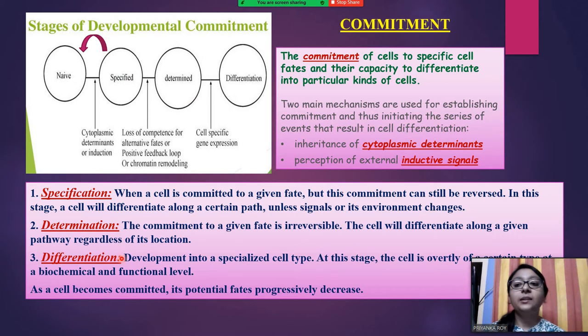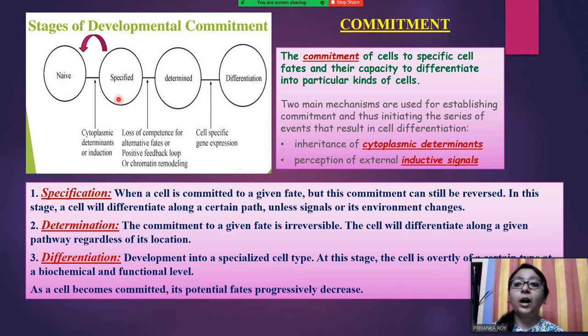What is determined? Determination is the commitment to a given fate which is irreversible. So here it cannot reverse back to its naive stage. When it's determined, that means it will definitely move into that pathway and form that particular cell type, or whatever is its fate, it will fulfill that. So the cell will differentiate along a given pathway regardless of its location.